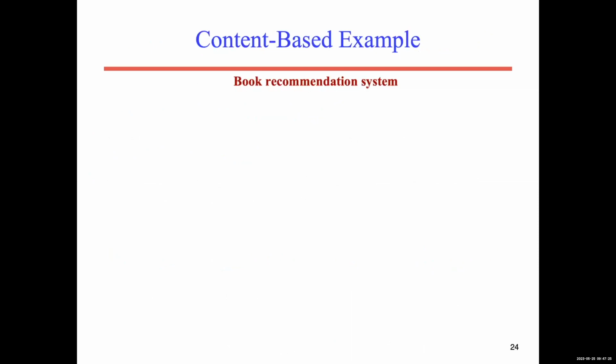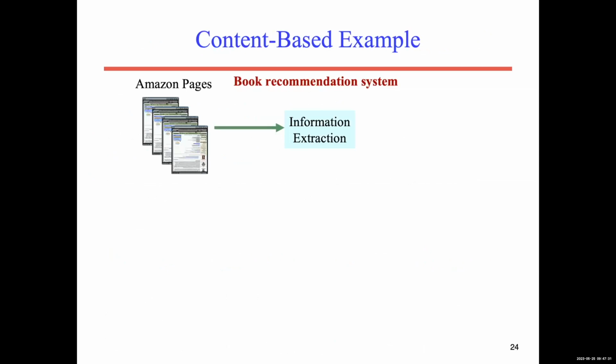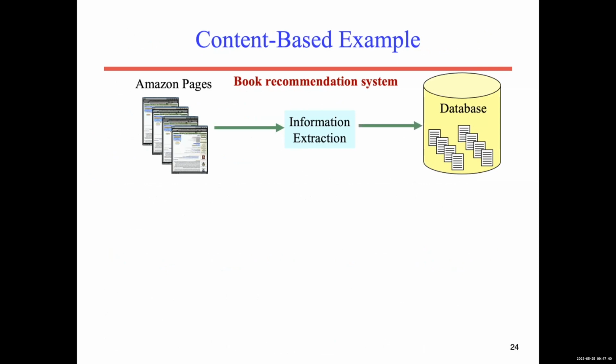Let us take the example of Amazon's book recommendation system. From Amazon pages that contain a lot of information about books, the information will be extracted from these books and kept in a database. Then assume a new user comes and starts to navigate and browse these Amazon pages for books.